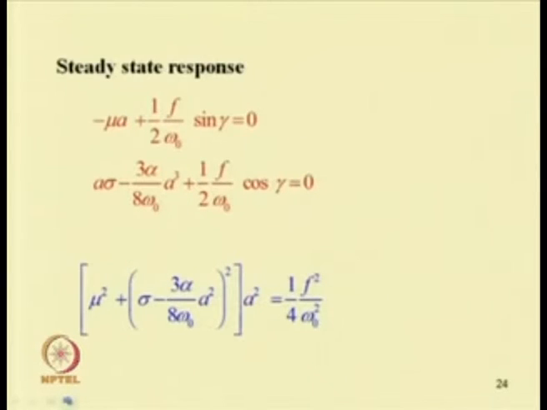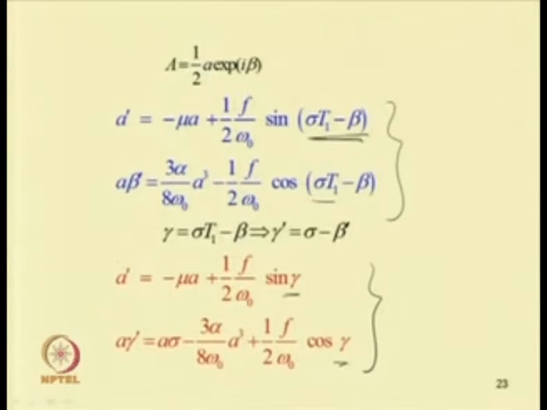Now, for the steady state solution, a dash and a gamma dash should not be functions of time. That means a dash should be equal to 0 and gamma dash should be equal to 0. By putting a dash equal to 0 and gamma dash equal to 0, we can get the conditions for the steady state. These two first order equations, which are obtained by applying the method of multiple scales on the original second order differential equation, are known as the reduced equations.